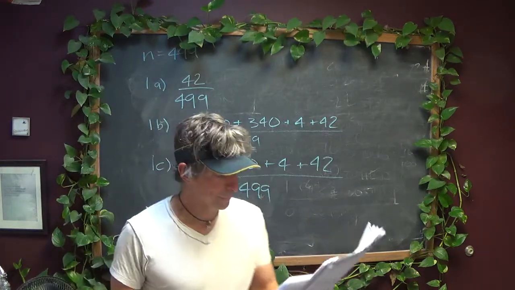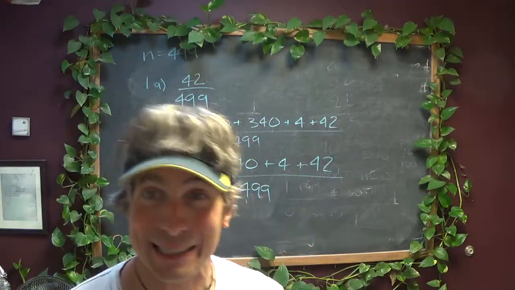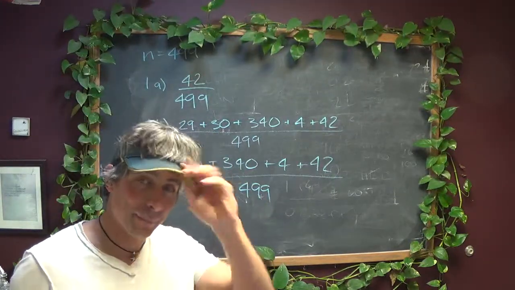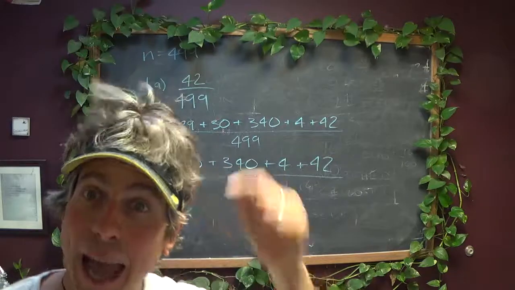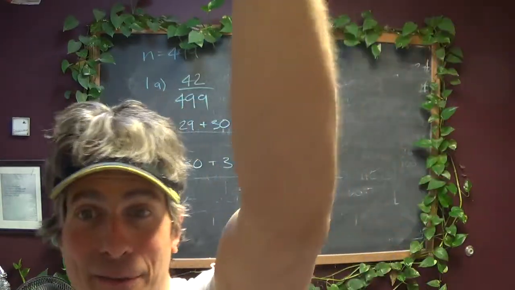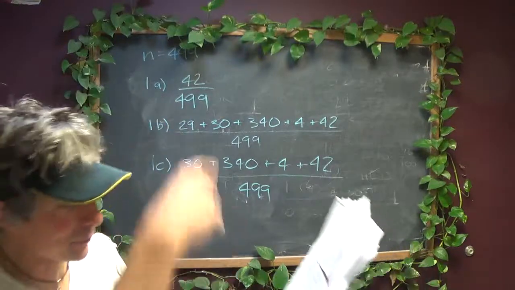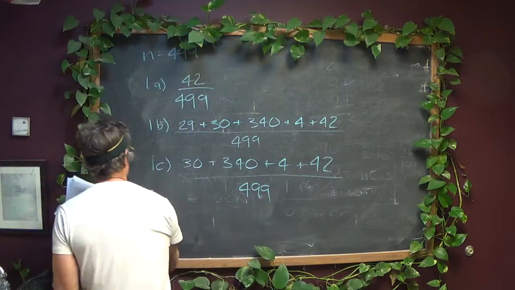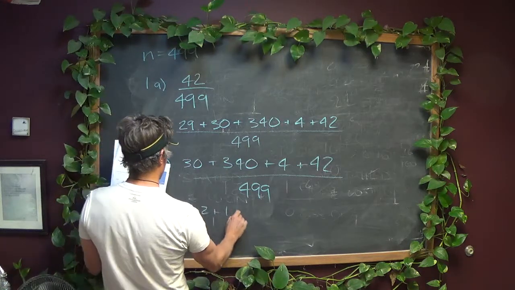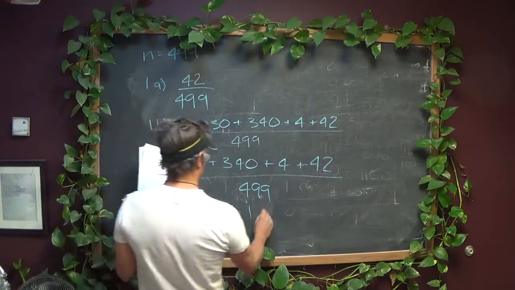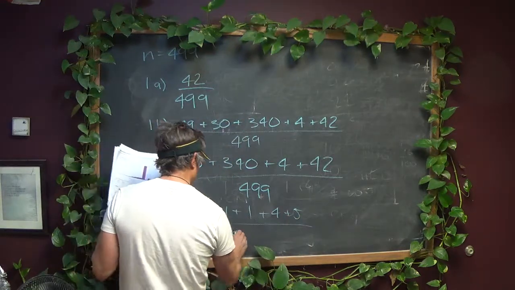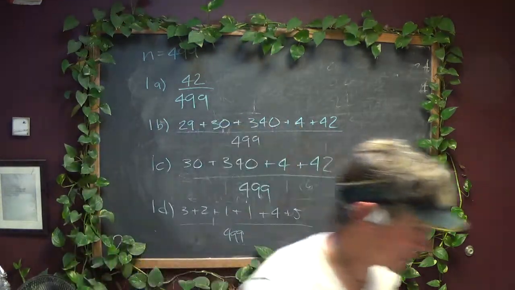Beautiful. And lastly, 5 or less, which actually, if you think about it, you can say differently: at most 5. 5 or less, at most 5. You can't go any higher than 5. So that's everything from 0 up to 5. So let's figure that one out. So that's 3 plus 2 plus 1 plus 1 plus 4 plus 5, all over 499. Okay, so let's actually get some numbers.